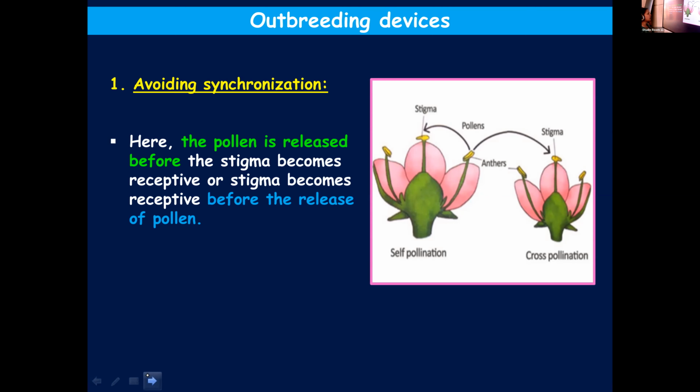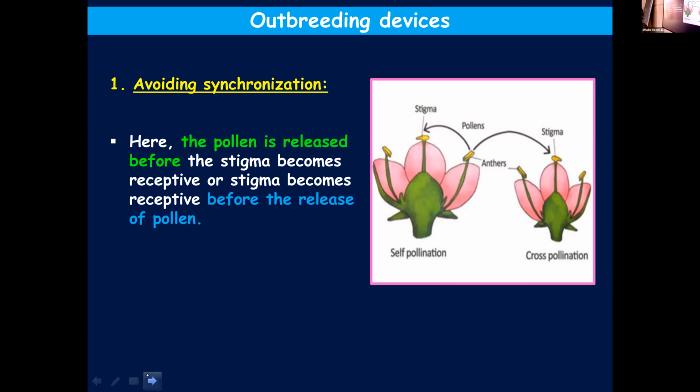So what synchronization should be avoided? How is it avoided? The pollen will be released before the stigma becomes receptive, or the stigma becomes receptive and only later the pollen will get released. In the first one, pollen release is the first event and only later is the stigma becoming receptive.